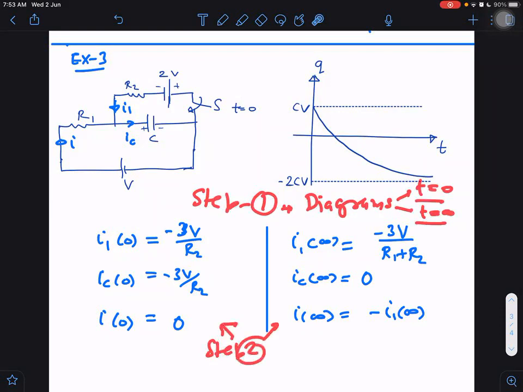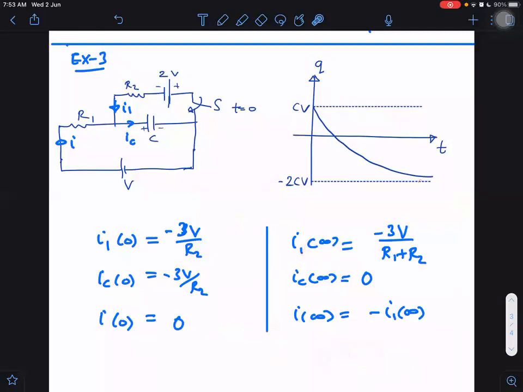This is step 2. Then after that, step 3. No student commits mistakes after step 2. I have seen students commit mistakes either in the diagrams, step 1, or step 2 at most, but never in step 3. Step 2 to step 3 is easiest. And they don't commit mistakes in the equations also. That is step 4. Let me tell you how to write the equations. So please be aware that step 1 should be carefully done. If step 1 is done properly, then no mistakes will be there.